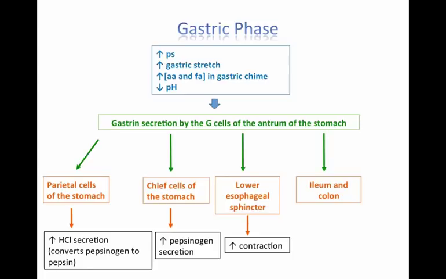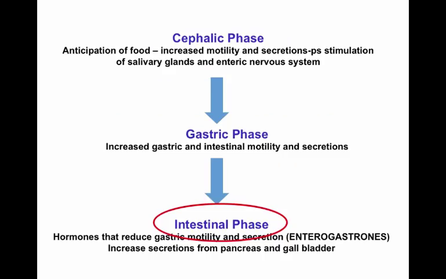There are also receptors for gastrin on parts of the digestive tract further downstream, so on the smooth muscle of the ileum and the colon. And when gastrin binds with these receptors, it increases contraction of this smooth muscle and moves digested material further along. So it allows more room to be prepared for incoming food.